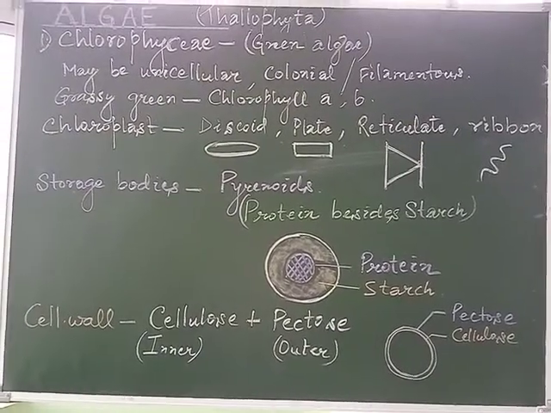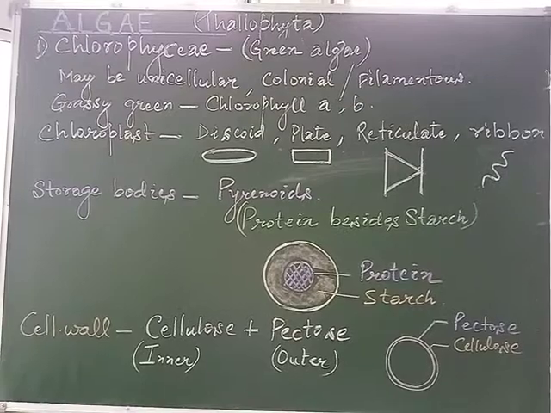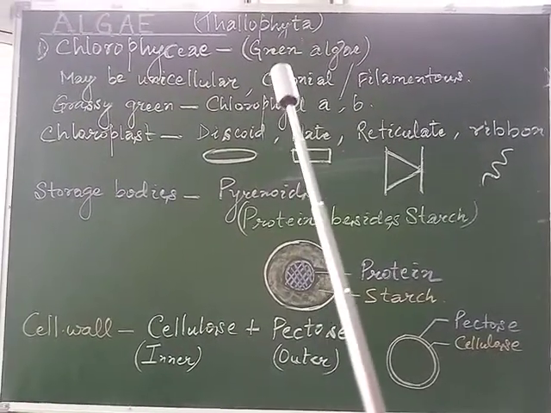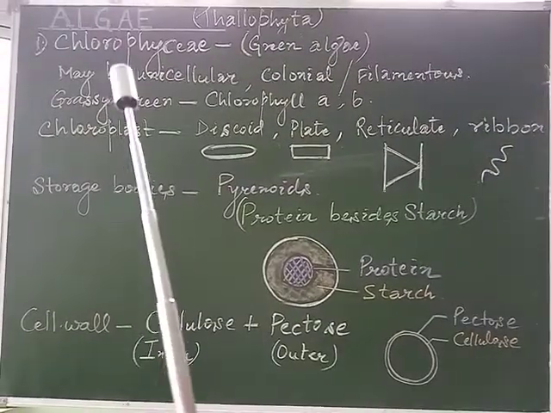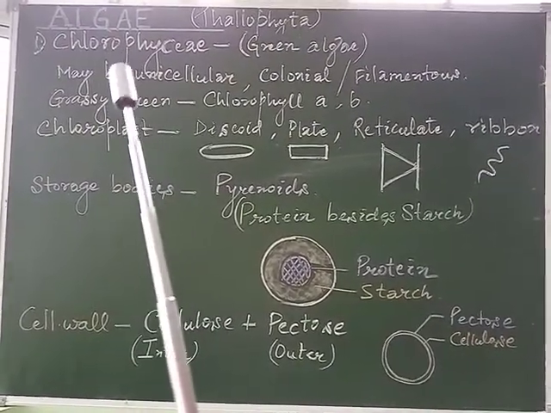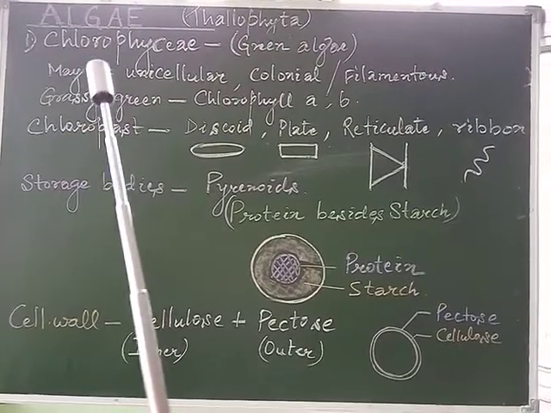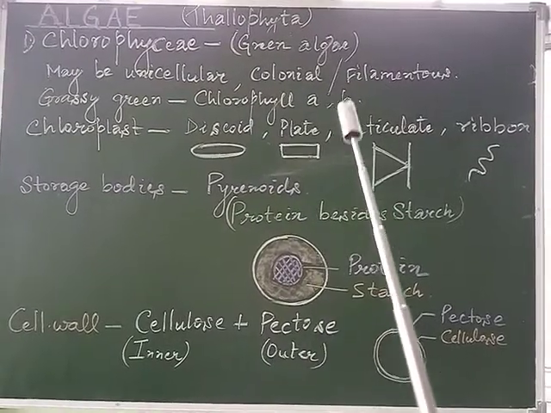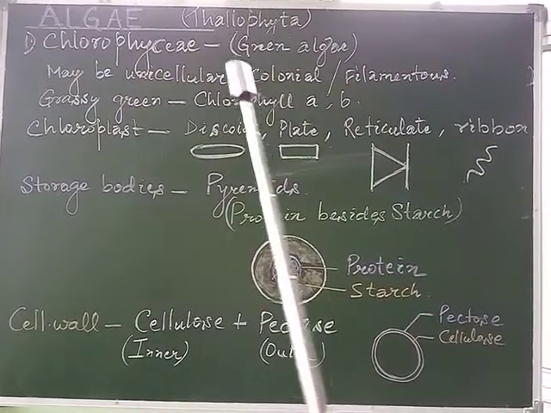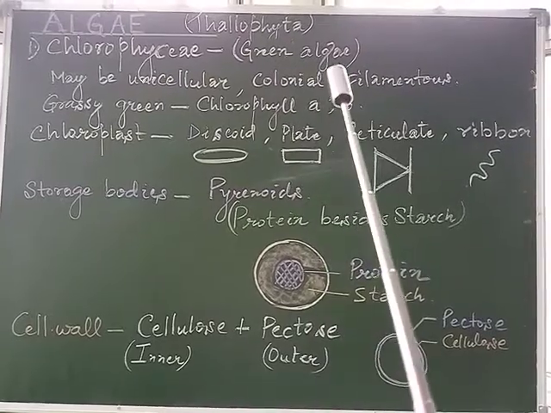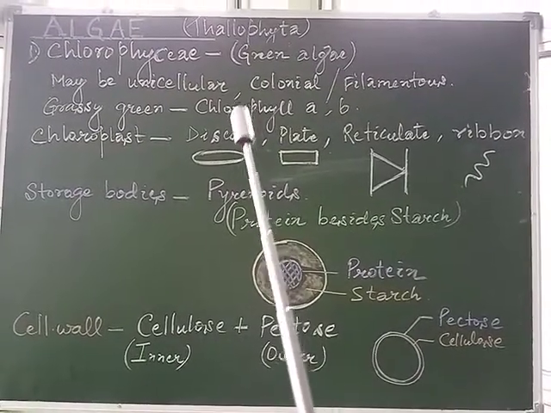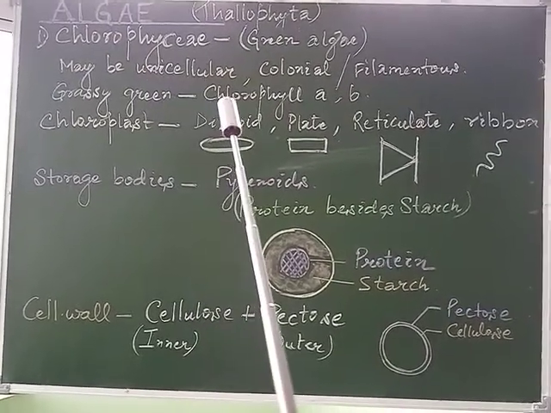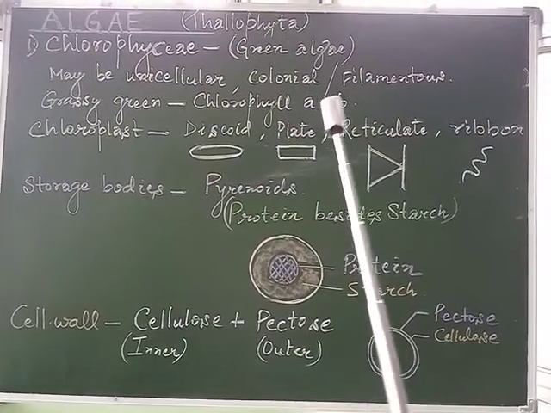So now we'll start with the first group of the algae, which is Chlorophyceae, also called green algae. As the name indicates, chloro means it has the pigment chlorophyll, and it is similar to the angiospermic plants, having chlorophyll A and B. So they are specifically green in color, grassy green, due to the presence of chlorophyll A and B, and they may be unicellular, colonial or filamentous.